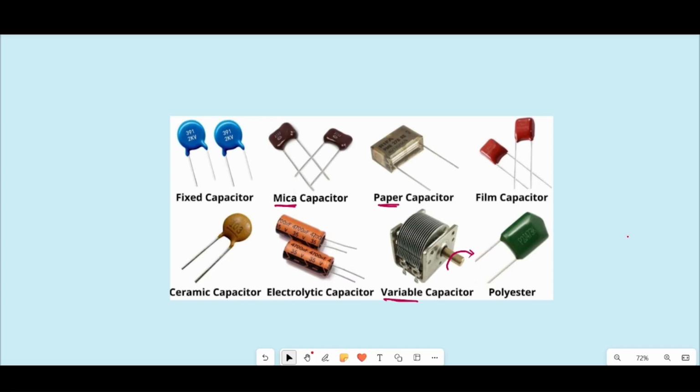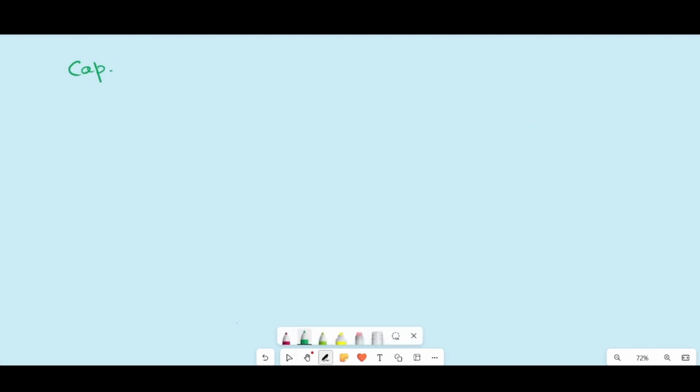Okay, so here we'll see the basic things in capacitors, and these are very important in answering assertion and reasoning questions in IIT JEE, any competitive exam. And also while applying the capacitance concept in coming sections, in advanced sections, this is very important. So let us see what is capacitance.